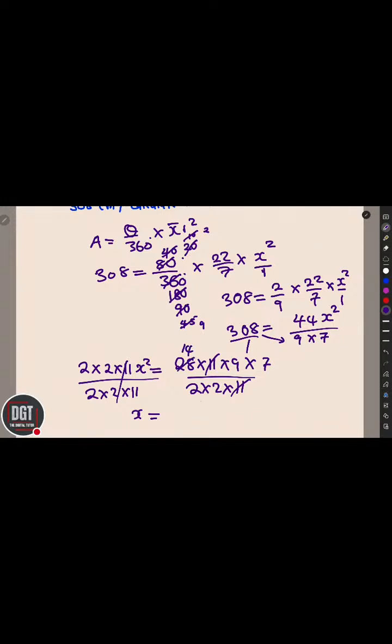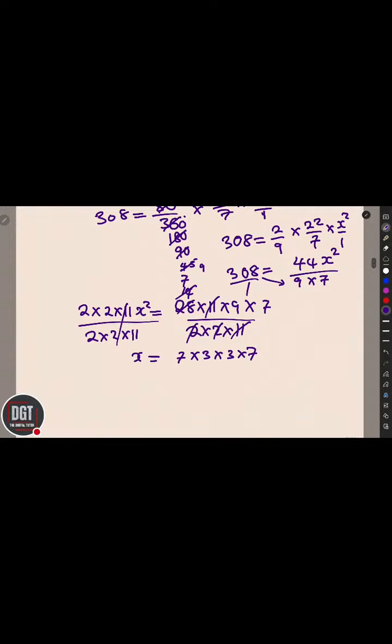28 divided by 2 is 14. 14 divided by 2 remains 7. So here you are remaining with 7 multiplied by 9. We can split it into 3 multiplied by 3 multiplied by 7. I know the reason why I've done that. So that is the thing that you are remaining with. Down you are remaining with nothing.